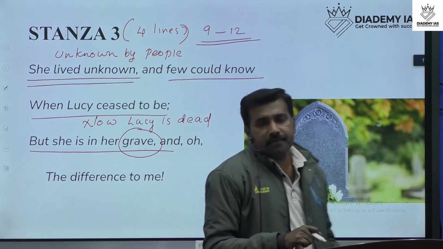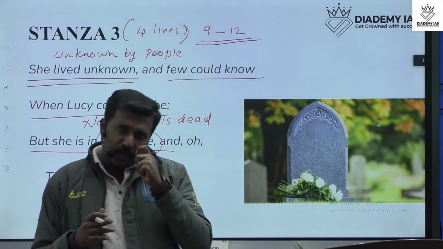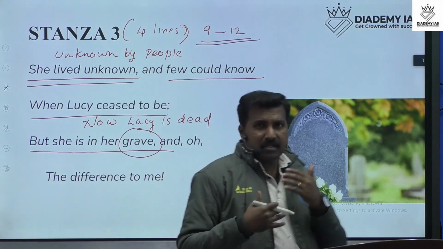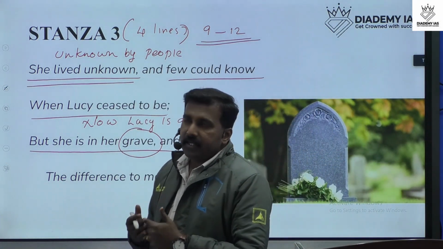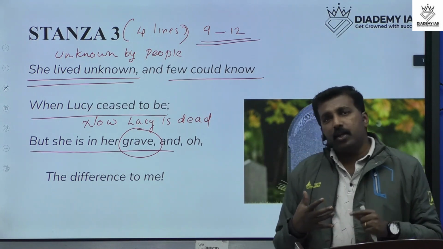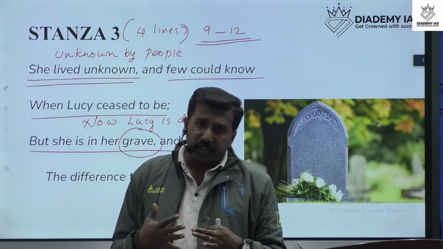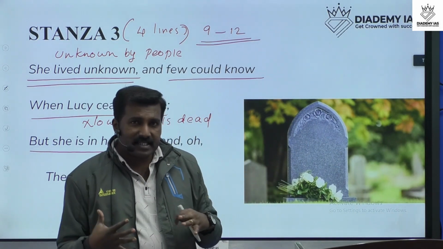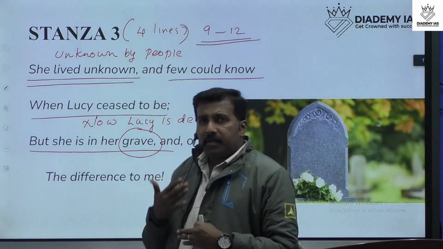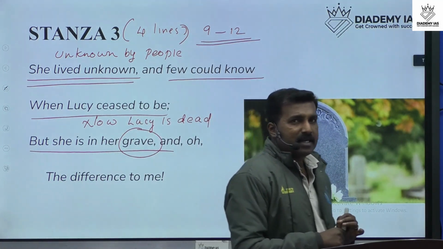Then let's summarize this poem. This Wordsworth poem is a simple poem, only 12 lines, 3 stanzas. And once again, we can quickly revise the poem. The poem is about the character Lucy. Actually, Lucy was an imaginary character, an imaginary representation in Wordsworth's poetry. Wordsworth wrote 5 different Lucy poems, and from those 5 Lucy poems, in the UPSC exam, we have 2 poems.